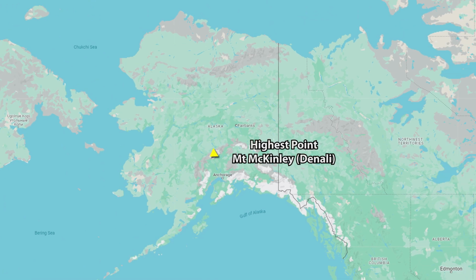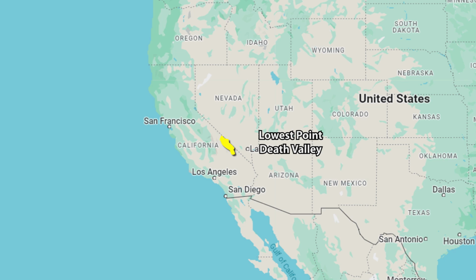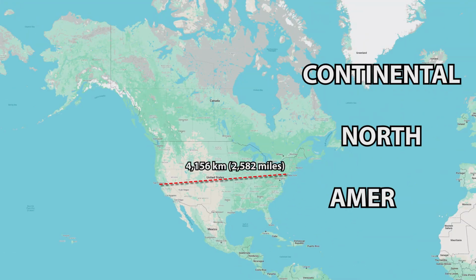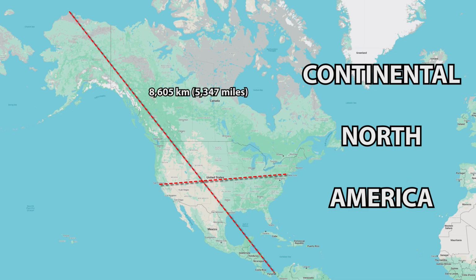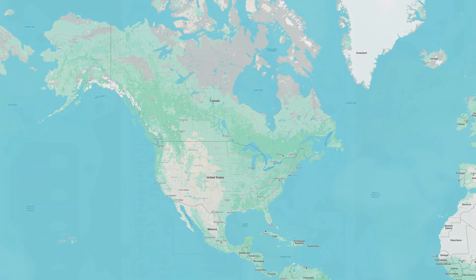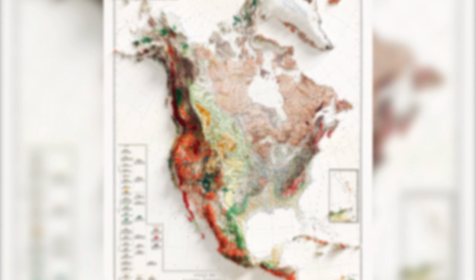The highest point of the continent is Mount McKinley in Alaska and the lowest point is Death Valley in California. The horizontal width of the continent is 4,156 kilometers and the vertical length is 8,605 kilometers. So this is all about the geography of North America.